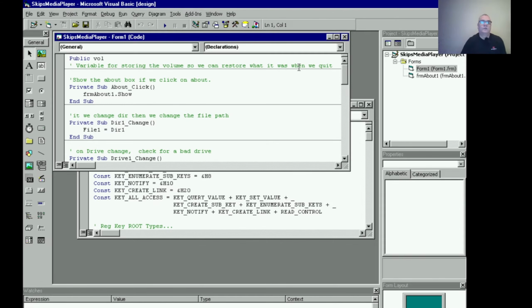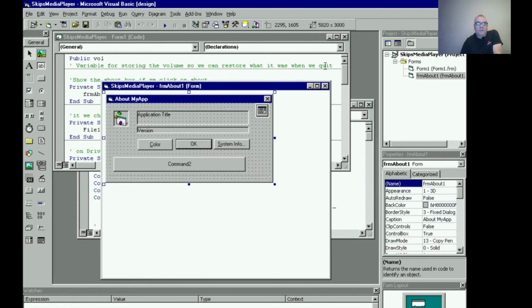So I just set a public variable called volume right here. If you click the About box, we're going to show the form About, which is here. This is our form About, and you'll see this in the application. This isn't exactly like the first one, for a couple of reasons. First of all, I don't have the programming, but this is just for testing. I haven't finished it all up, but one thing we noticed is that we do have the color button.